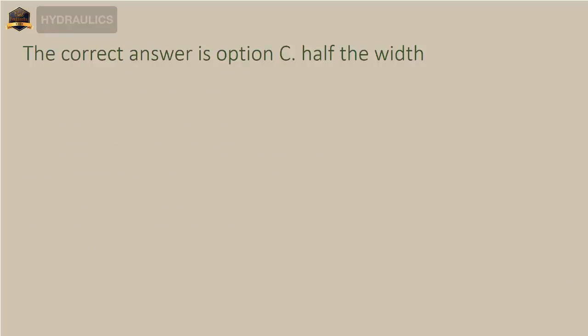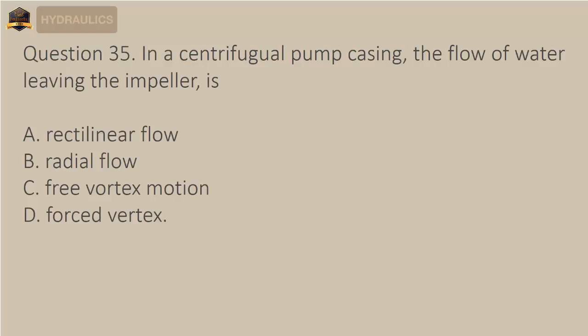Question 35. In a centrifugal pump casing, the flow of water leaving the impeller is A. Rectilinear flow, B. Radial flow, C. Free vortex motion, D. Forced vortex. The correct answer is option C, free vortex motion.